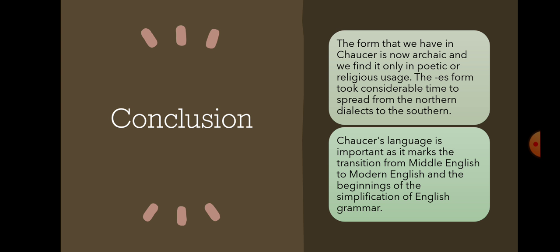It is the beginning of the simplification of English grammar also. Okay, that's all about Chaucer's contribution to English.